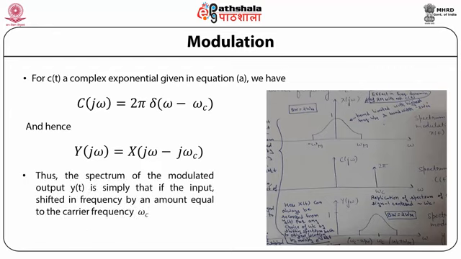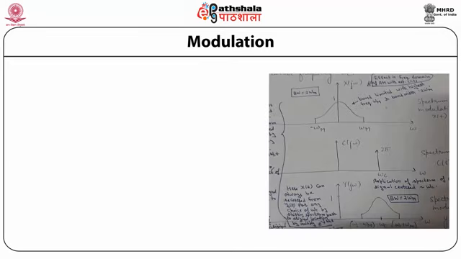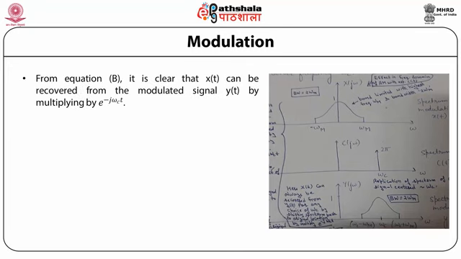Thus the spectrum of the modulated output y(t) is simply that of the input shifted in frequency by an amount equal to the carrier frequency omega_c. So this figure shows the variation of X(j omega), C(j omega) and Y(j omega) with frequency. From equation B, it is clear that x(t) can be recovered from the modulated signal y(t) by multiplying by e^(minus j omega_c t).